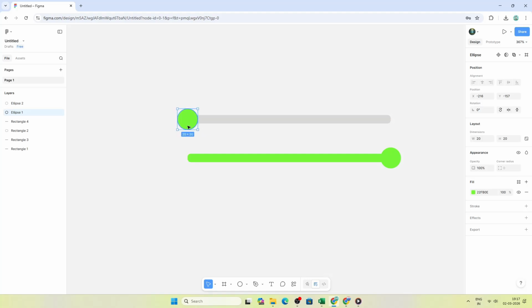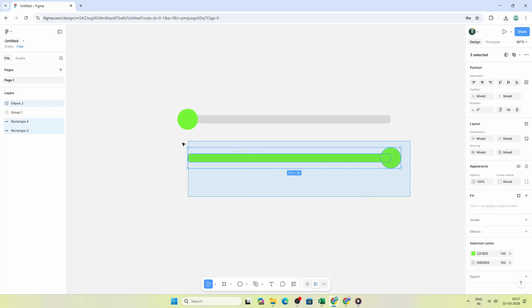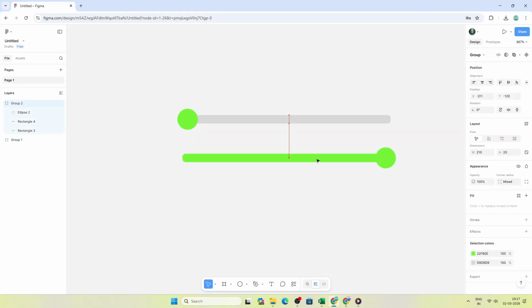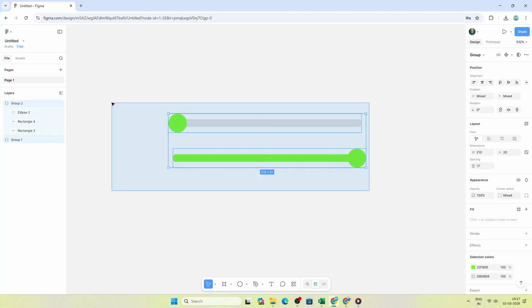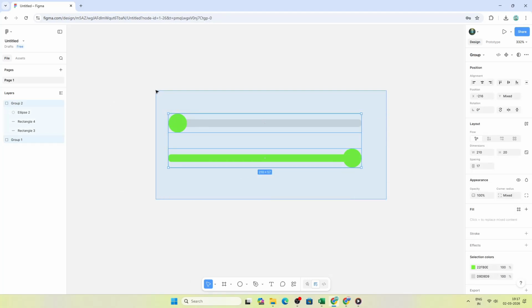Group each state individually. One group contains the left position state, and the other contains the right position state. With both groups selected, create multiple components. Figma will place them into a component set, which is perfect for building interactive variants. Switch to the Prototype tab.